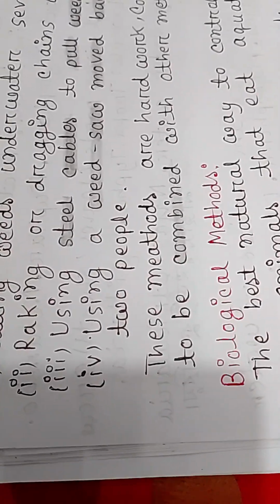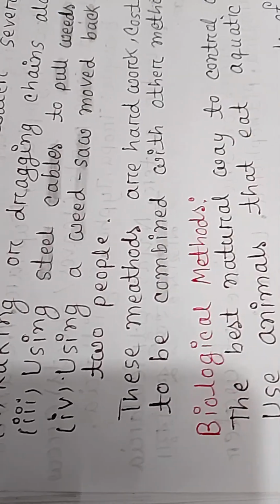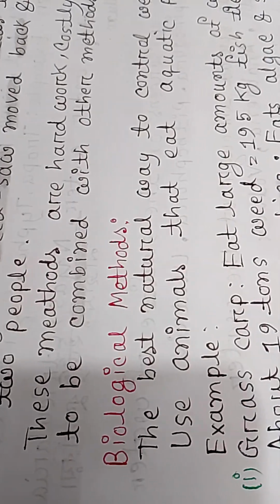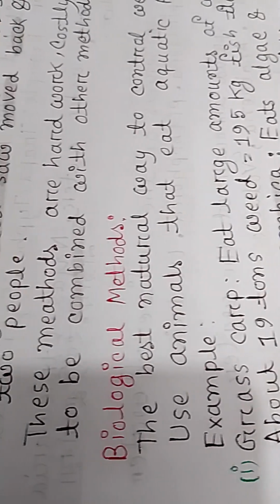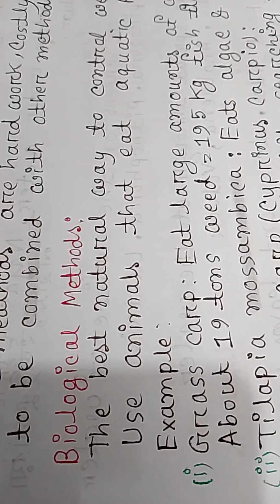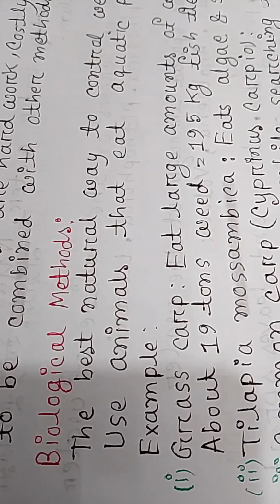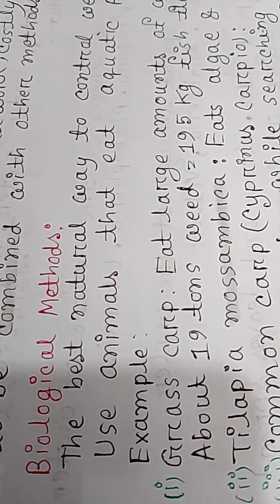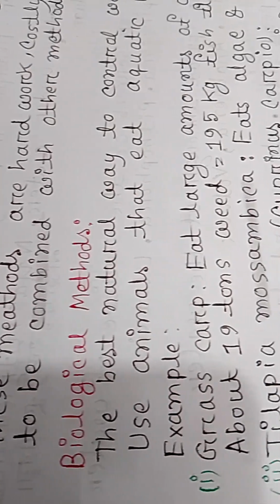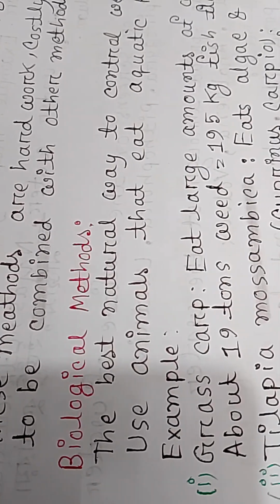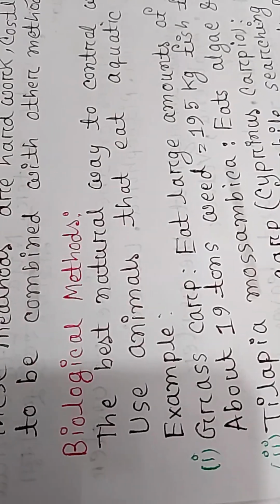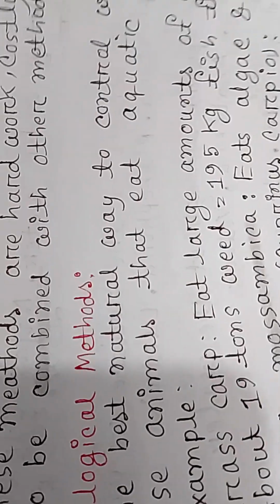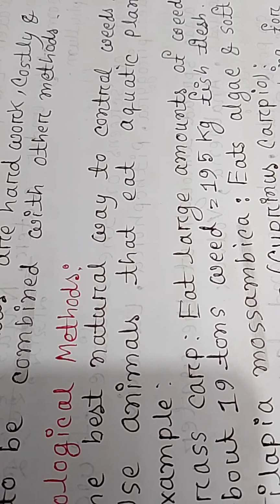Weed must be cut close to the bottom and repeatedly to stop regrowth. Methods include cutting weed underwater several times, raking or dragging a chain along the bottom, using steel cables to pull weed out to the shore, and using a weed saw moved back and forth by two people. These methods are hard work, costly, and often need to be combined with other methods.